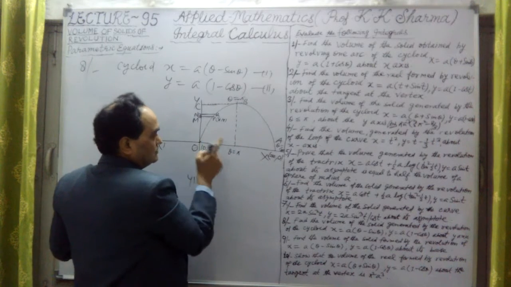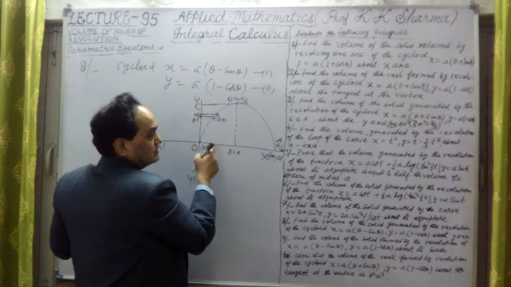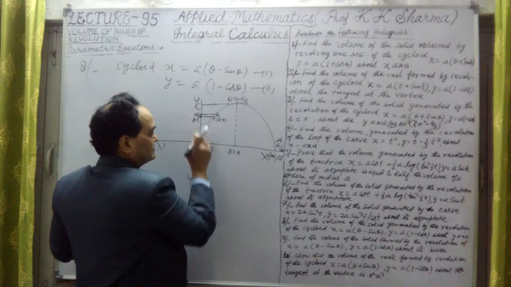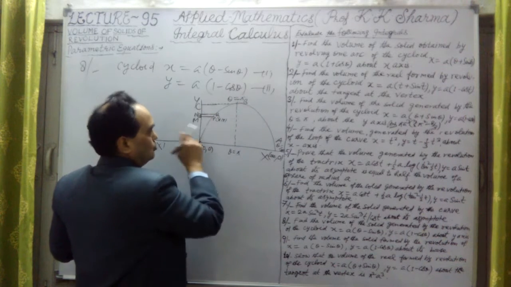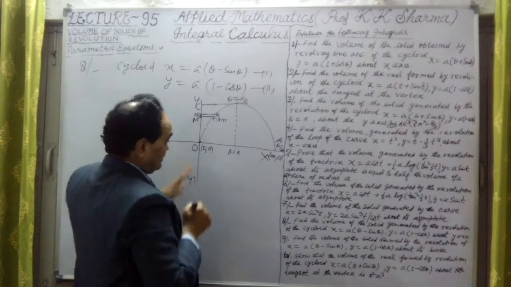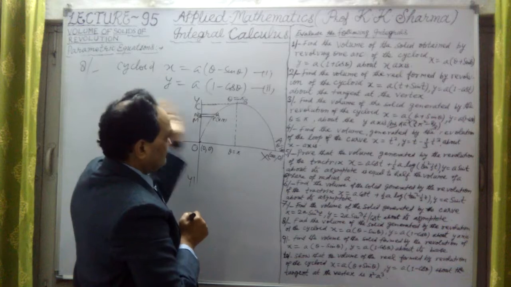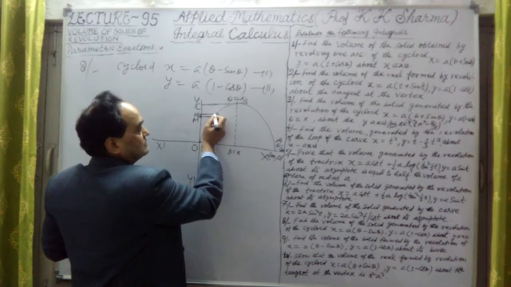Firstly we have to find out the volume of the area O, A, B, C, O when the whole curve is revolved around the y-axis.